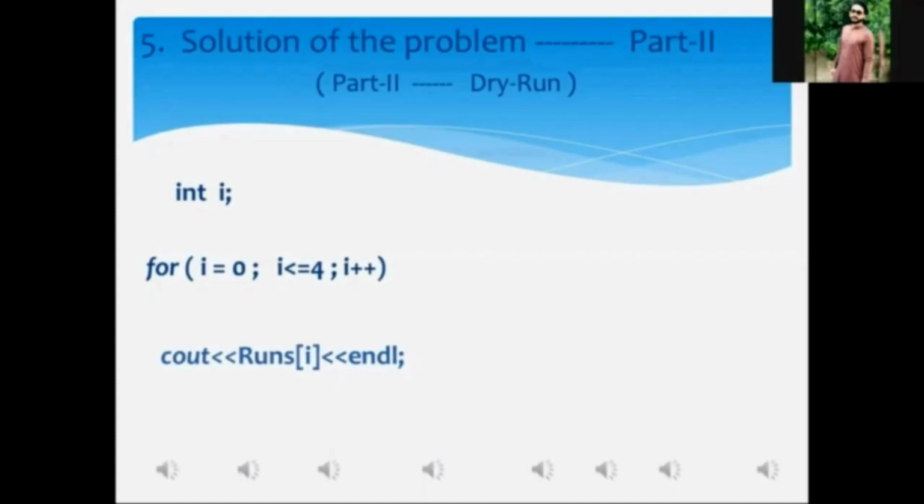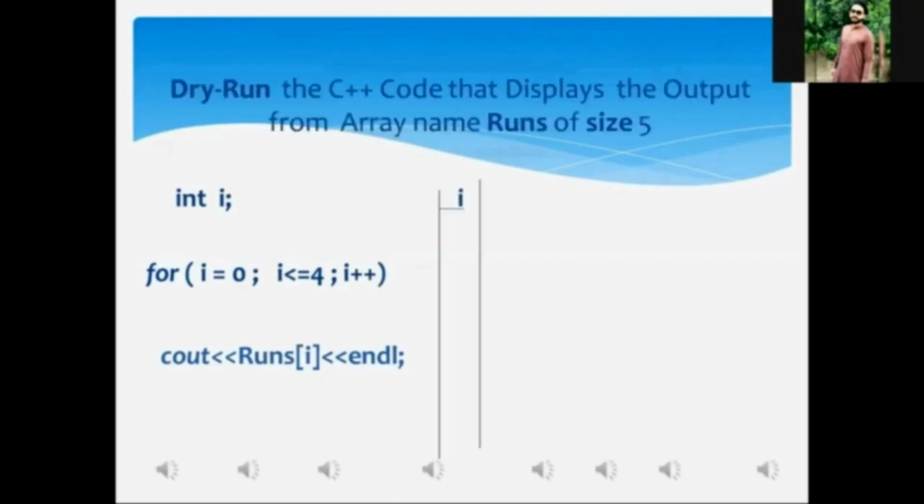Before the dry run, I would like to tell you that you need to draw two columns. The first column has the heading I, and the second column has the heading runs within square bracket I. Over here, I'm going to tell you the reason why I have included the column with the heading I.